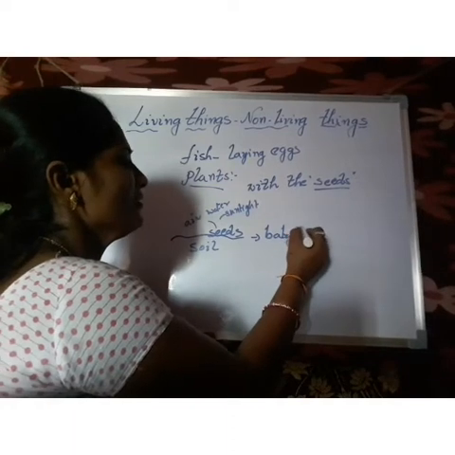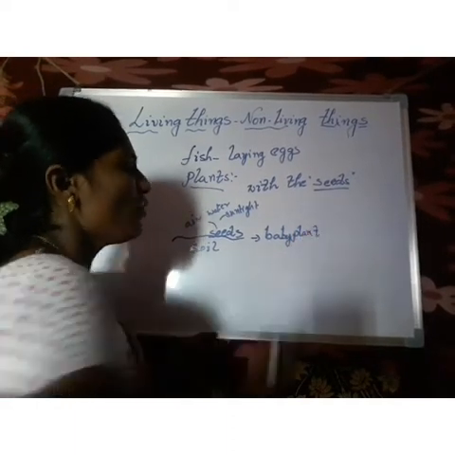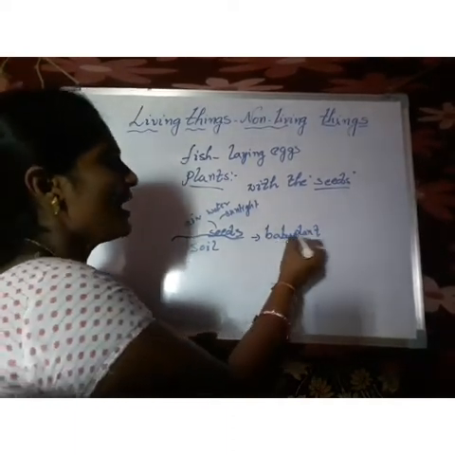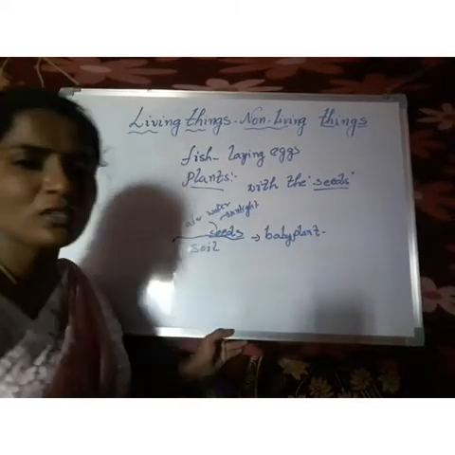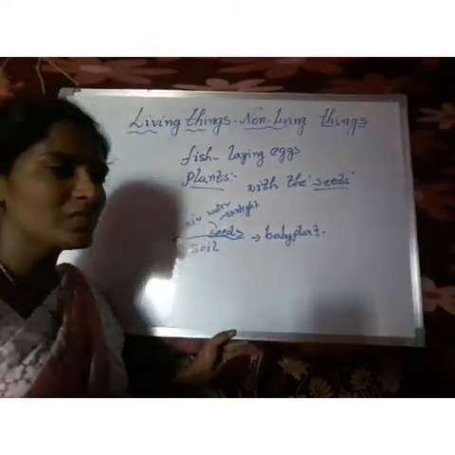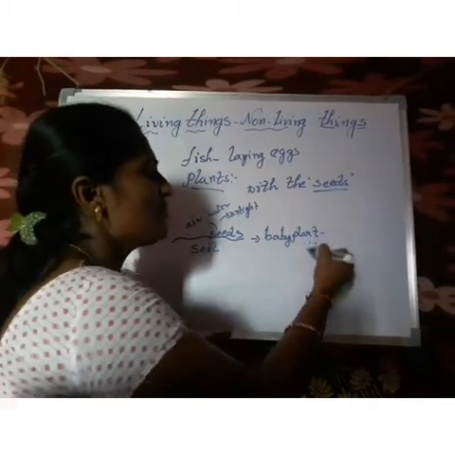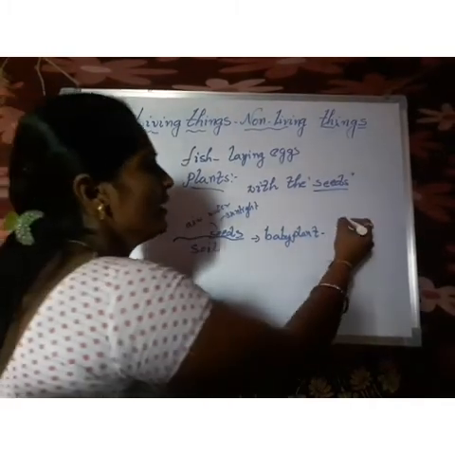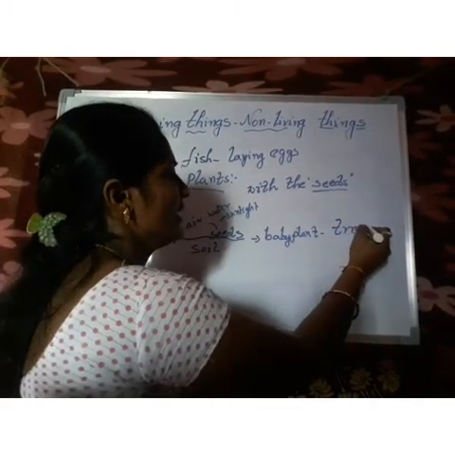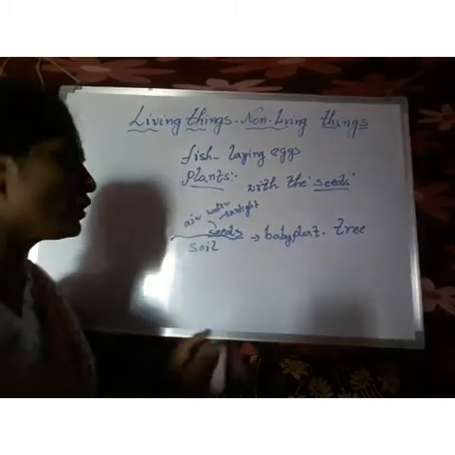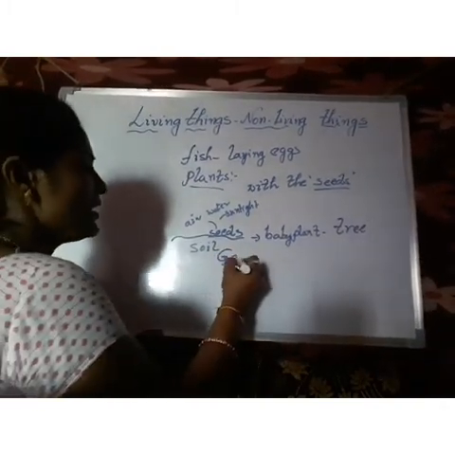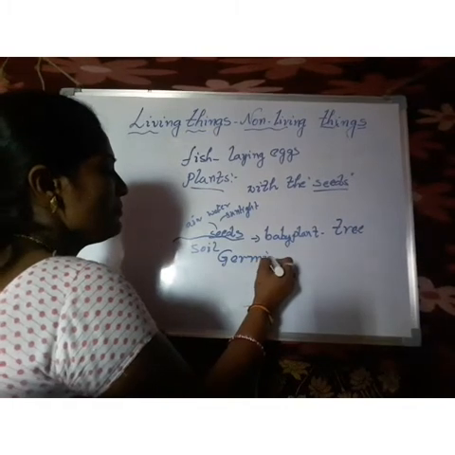Then this baby plant prepares its root and stem, and after some days it can turn into a tree. This process we call germination of a seed. Germination.